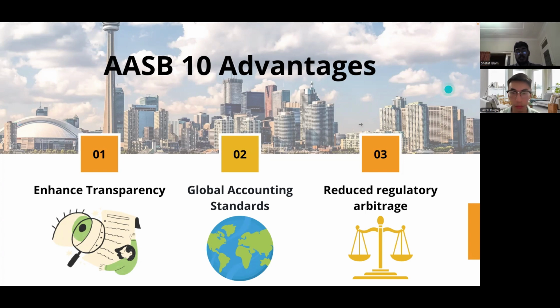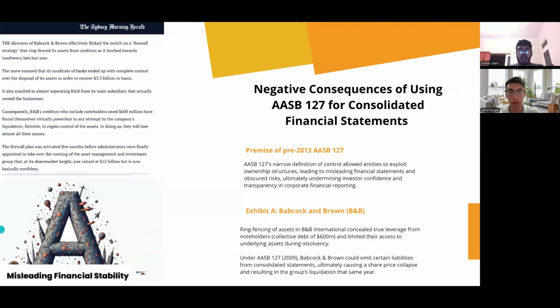The premise of the pre-2013 AASB 127 required consolidation mainly when a parent held a 50% or greater stake, which would give them a formal right over another entity's financial and operating policies. If AASB 127 was still in use, entities would be able to exploit loopholes in the standard to avoid consolidation by either restructuring their ownership allocation or by incorporating voting rights in a way that doesn't necessarily have to meet the majority rule threshold. One way is by hiding their off-balance sheet net assets and liabilities.